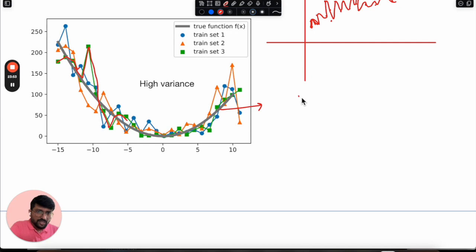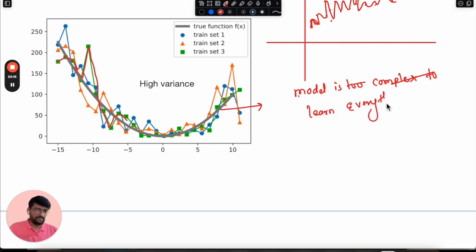So in this particular scenario, how exactly is this related to the high variance we are talking about? Currently, what exactly is happening? The model is too complex, and it learns everything in the training data.